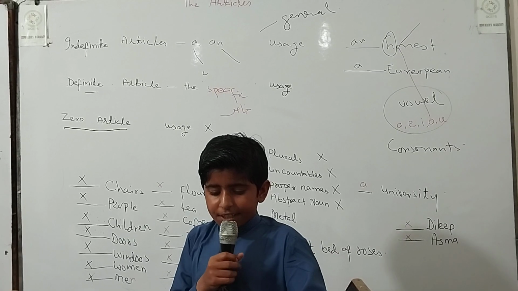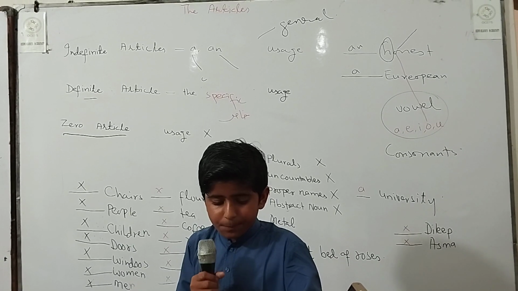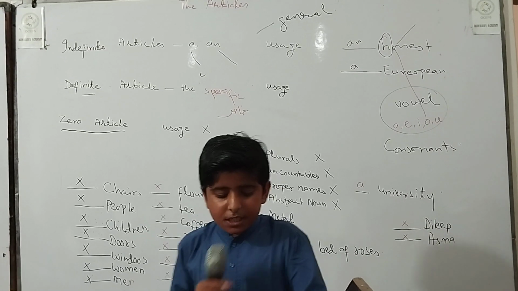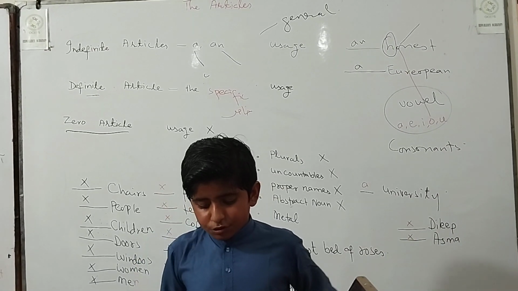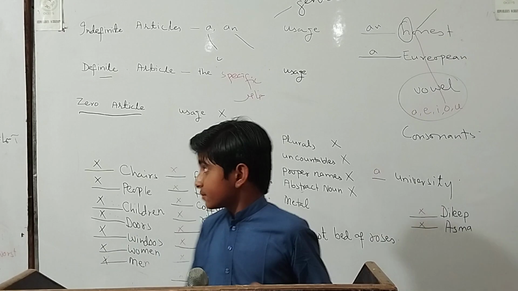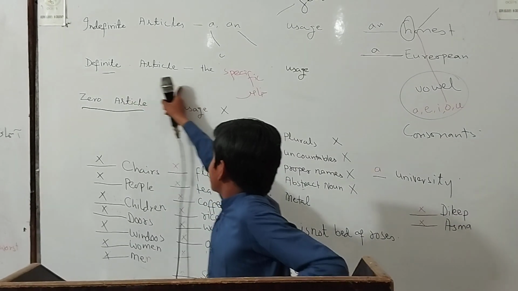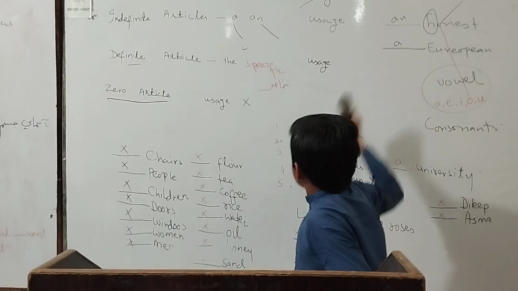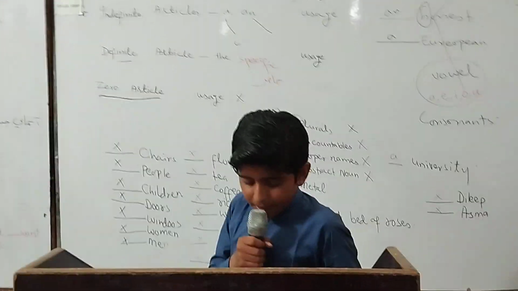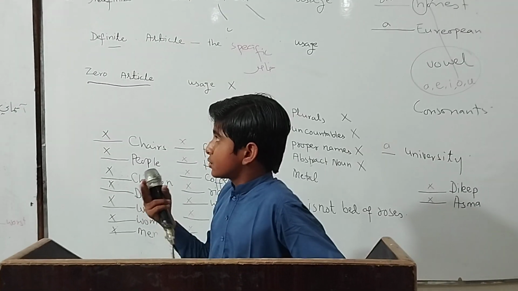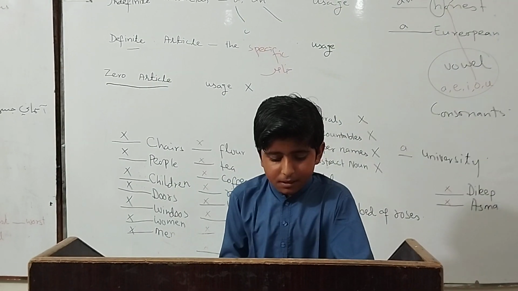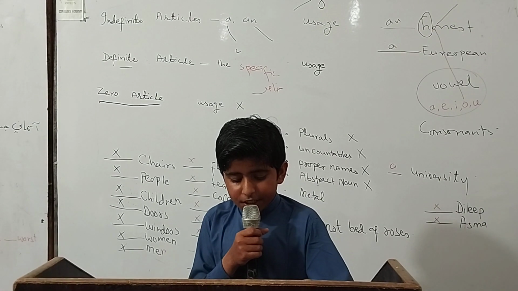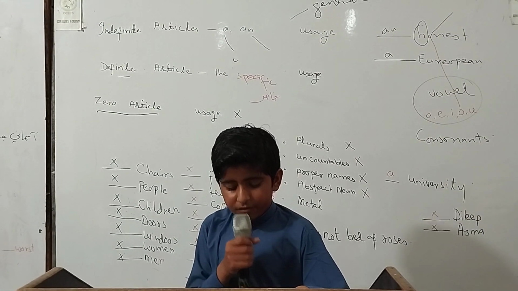Indefinite articles are a and an. A is used before a noun which starts with a consonant sound. An is used before a noun which starts with a vowel sound.